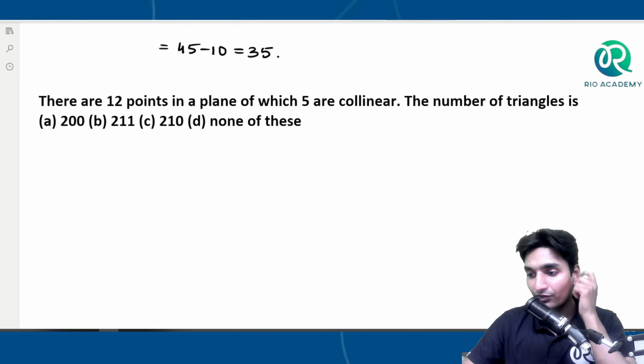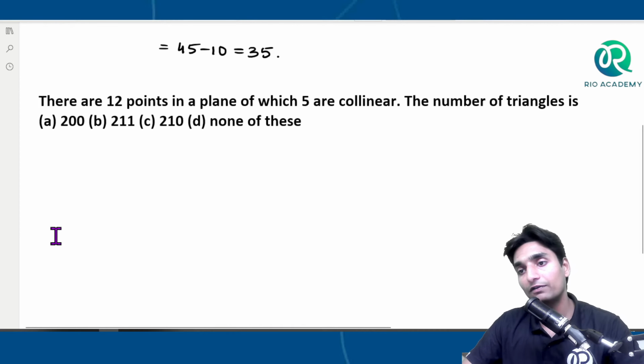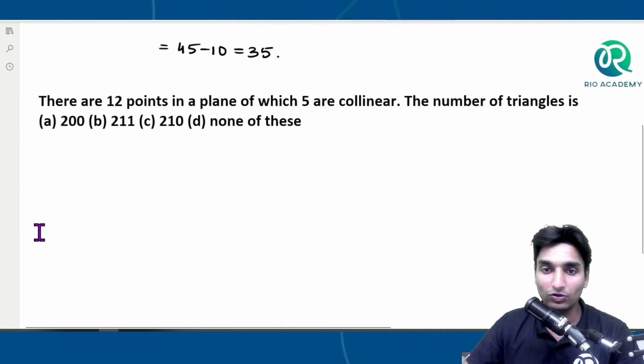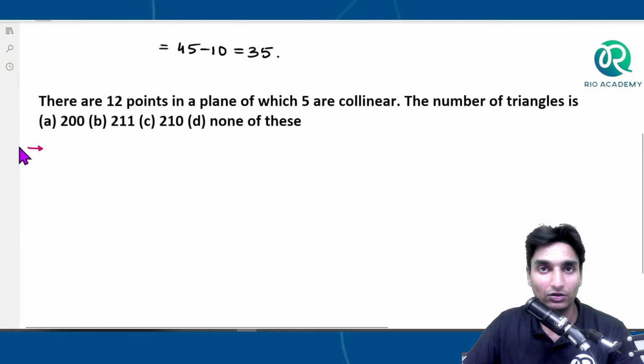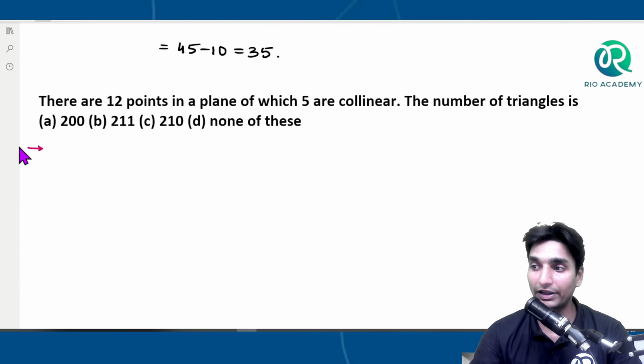Okay, see here, guys. There are 12 points in a plane, of which 5 are collinear. The number of triangles is, okay. So a very simple and straightforward question. That is what they have asked you. See what they are asking. There are 12 points in a plane, of which 5 are collinear. The number of triangles that can be formed.